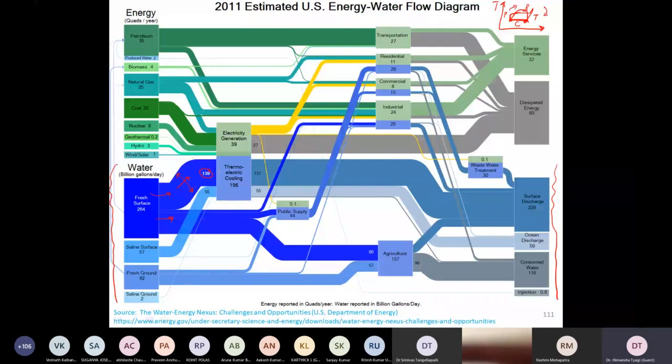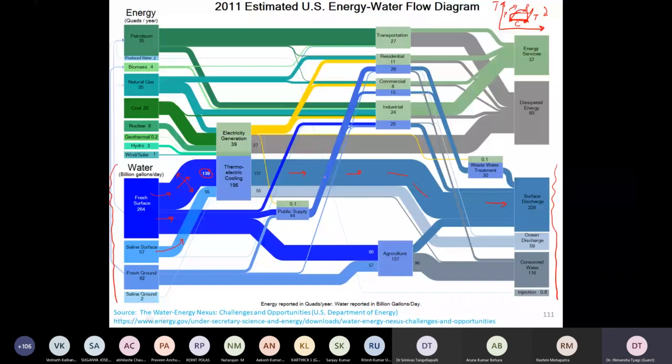Some portion it even takes from the saline surface, right? And very little it takes from the saline ground and the fresh ground. So these thicknesses we can add together, and let's see what happens out of it. It goes inside the thermoelectric cooling, it comes out from over here, and then it is discharged back to the surface, which means that thermoelectric cooling is one of the biggest drawers of water. It withdraws a huge amount of water, but not all of it is consumed.